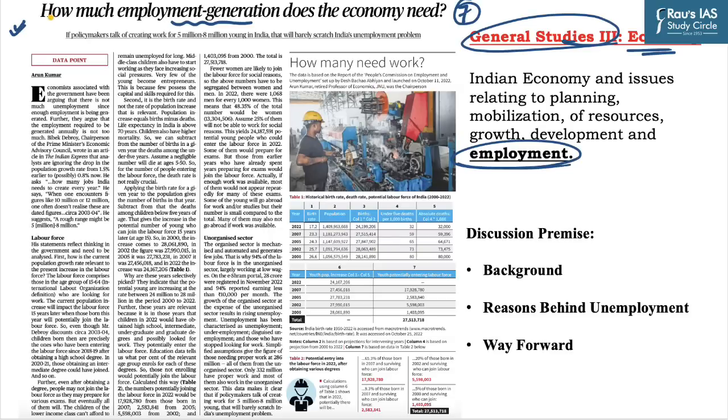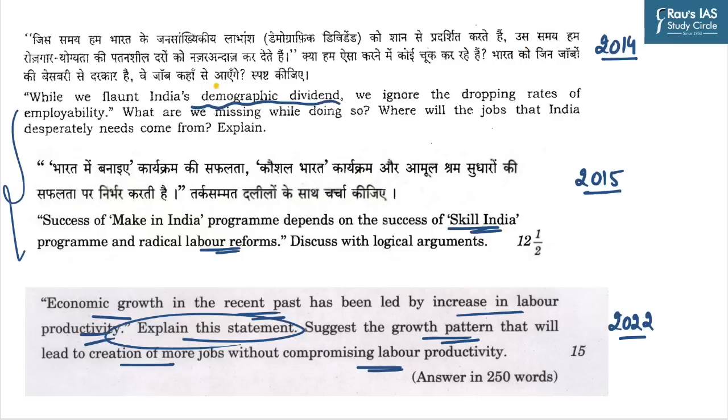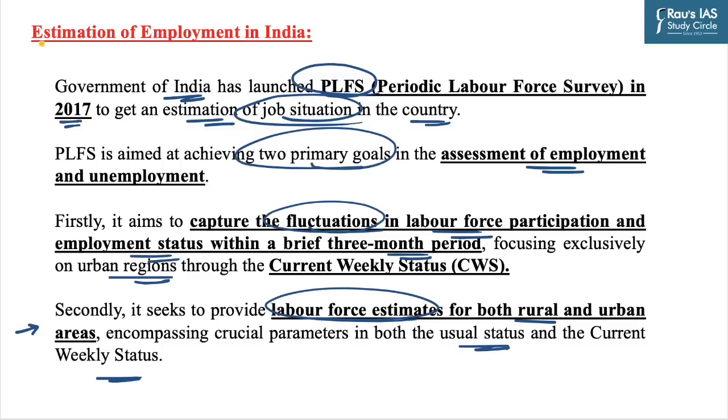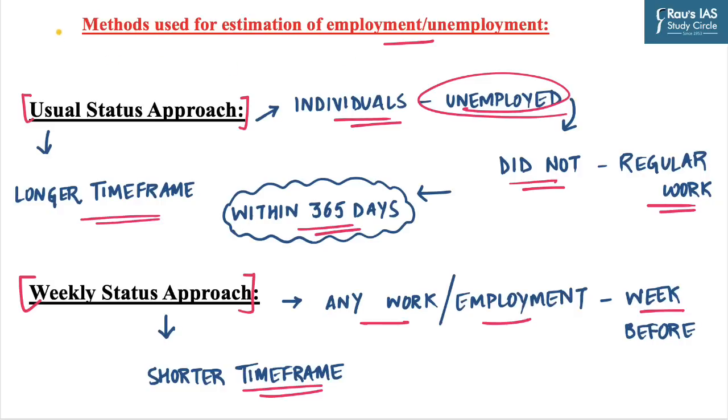A quick recap of our discussion. Firstly, we have discussed the context and its relevance for General Studies Paper 3. We have seen the previous year mains question and the prelims questions. Then we discussed the Periodic Labour Force Survey and the methods used for the estimation of employment and unemployment.